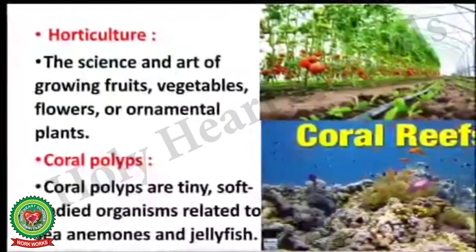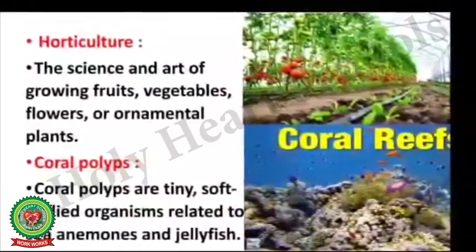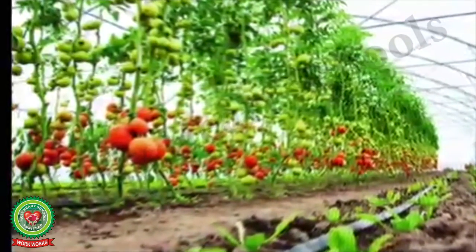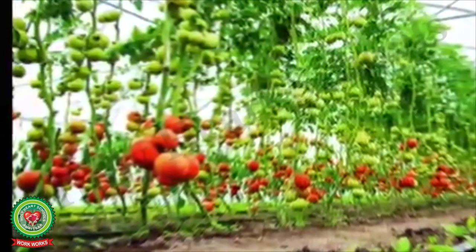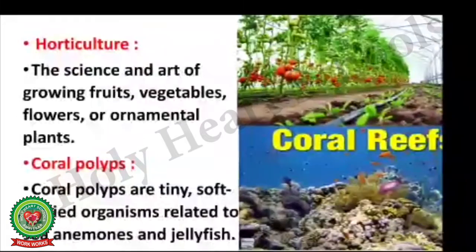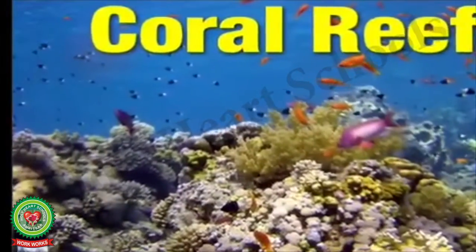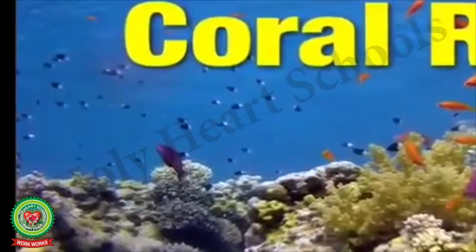The next term we have is horticulture. Horticulture is the science and art of growing fruits, vegetables, flowers, or ornamental plants. The last term for today's class is coral polyps. Coral polyps are tiny, soft-bodied organisms related to sea anemones and jellyfish.